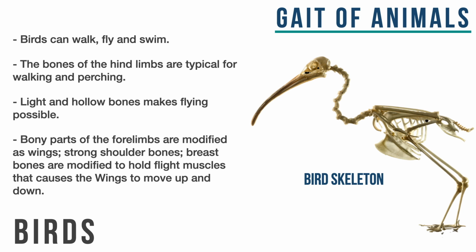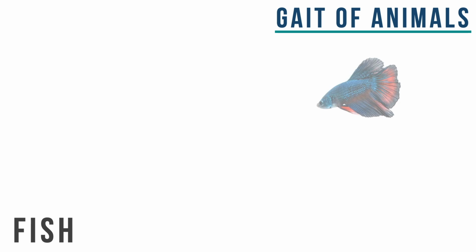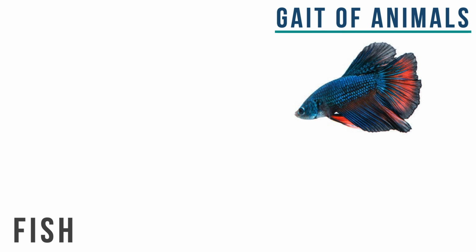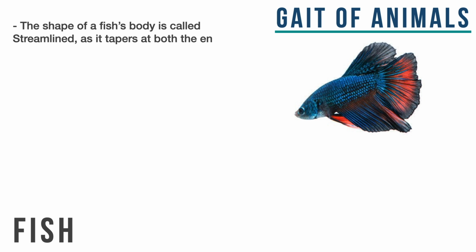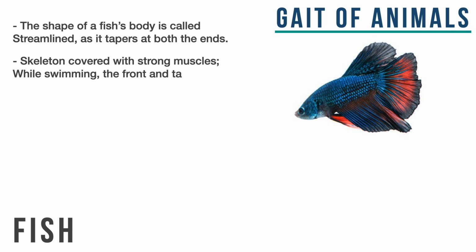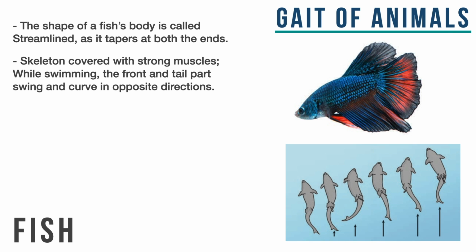So next which we have are fishes, one of the most beautiful creations in this world. Fishes have a unique body structure and it's called streamlined structure as it narrows down at either of the ends. The structure itself is fundamental to their ability to swim through water. Its skeleton is covered with strong muscles. So if you look carefully when fishes are swimming, their front and rear parts curve in opposite direction. You will be able to understand this better from this picture.